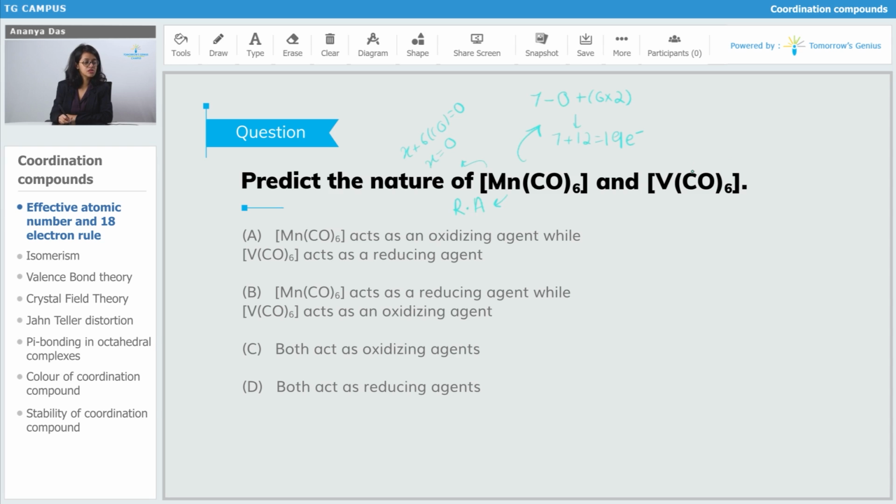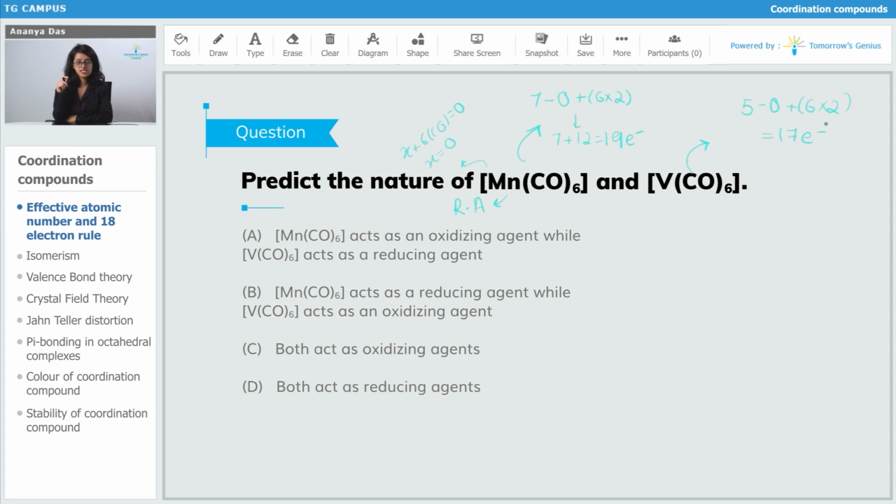Now let's talk about this. Vanadium belongs to group 5. Its oxidation state here is also 0. You can calculate it. Its oxidation state is 0 plus 6 into 2, so that is equal to 17 electrons. So it is 1 less than the 18 electron rule.